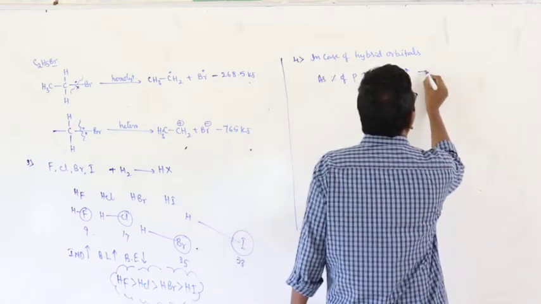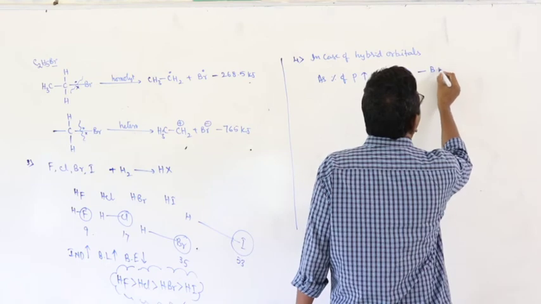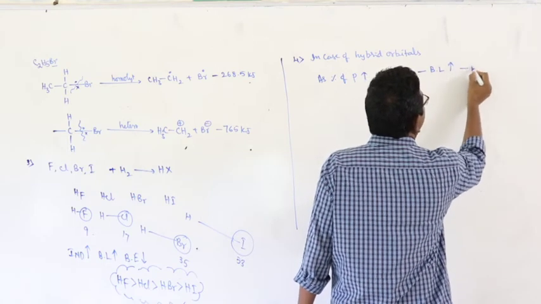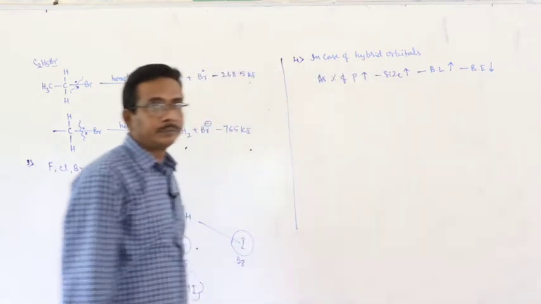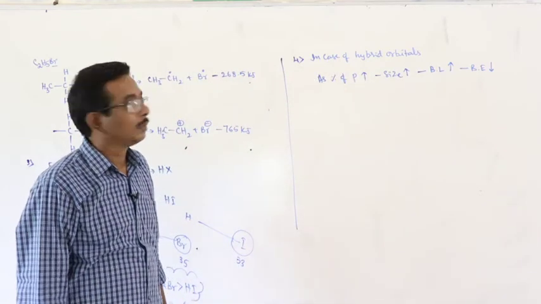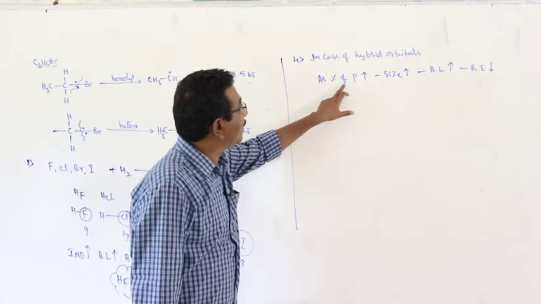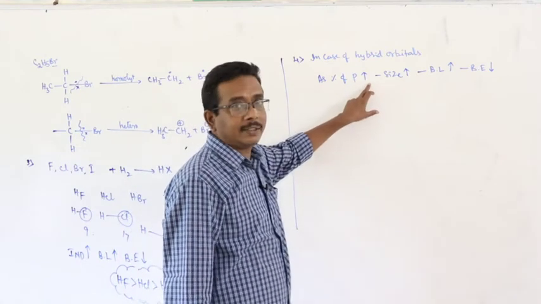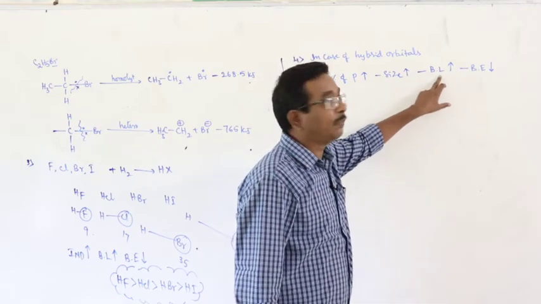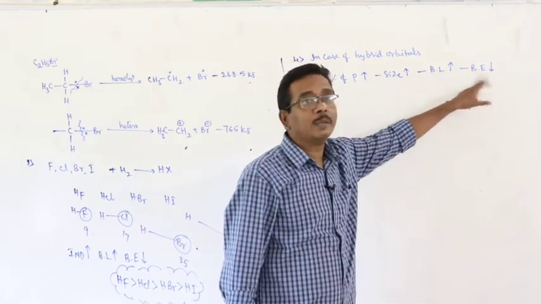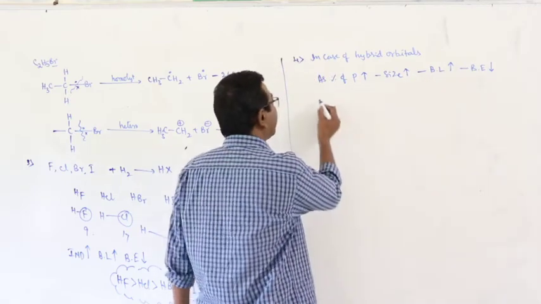With increase of size of hybrid orbitals, bond length increases. Then automatically bond energy decreases. As percentage of p character increases, size of the orbital increases. Therefore, bond length increases, automatically bond energy decreases.